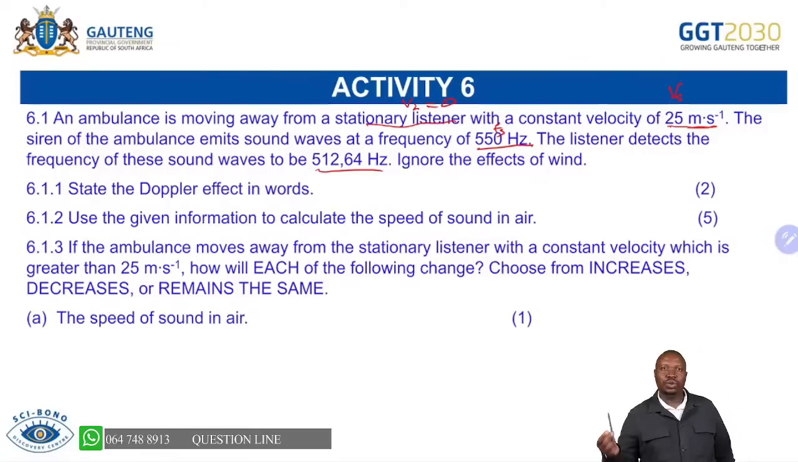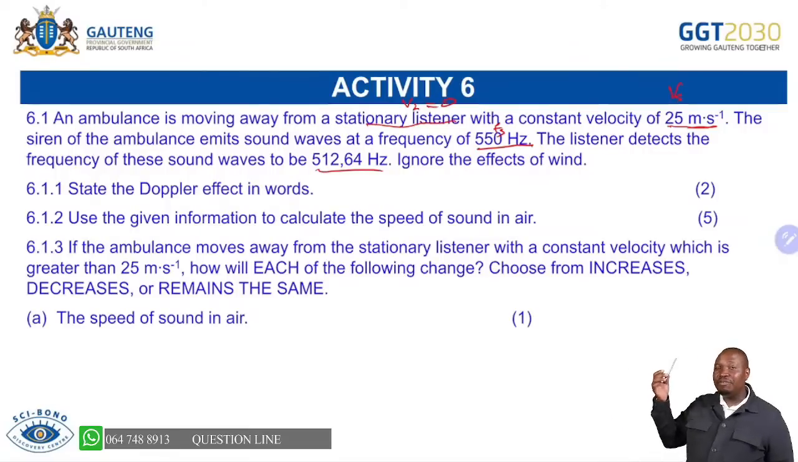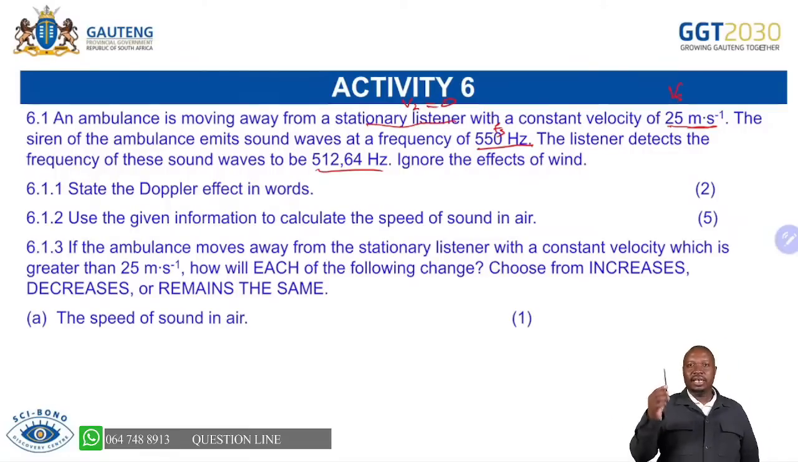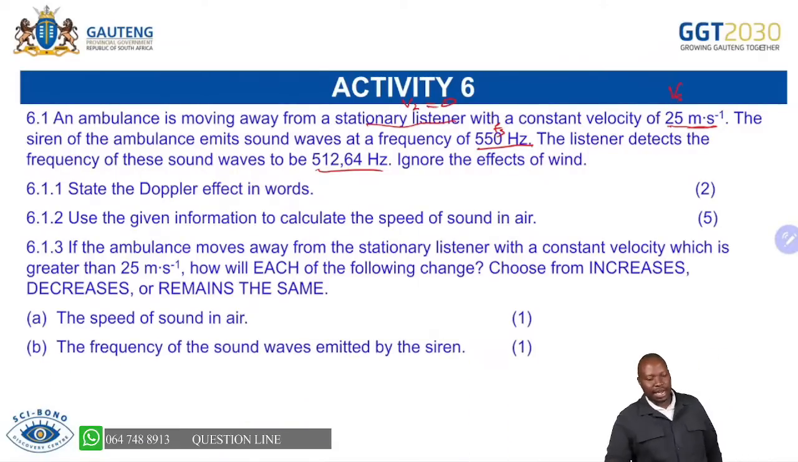The speed of sound in air. Remember speed of sound, that V, the V on the formula there, the V without an L and an S, we said it's a constant, that one. It does not change. It must be going to remain the same.